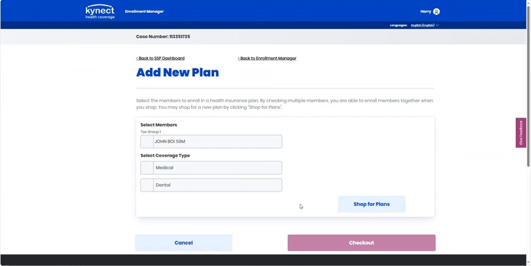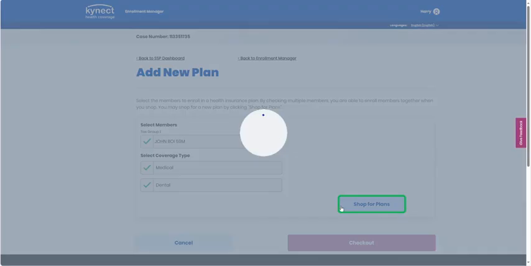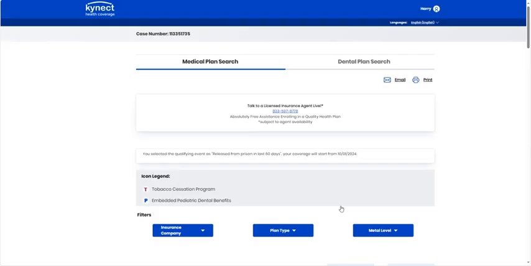Then, click Next. To add a new plan, click on the box for the selected member, then check the coverage type desired and click on Shop for Plans. This takes you to the Medical Plan search page.